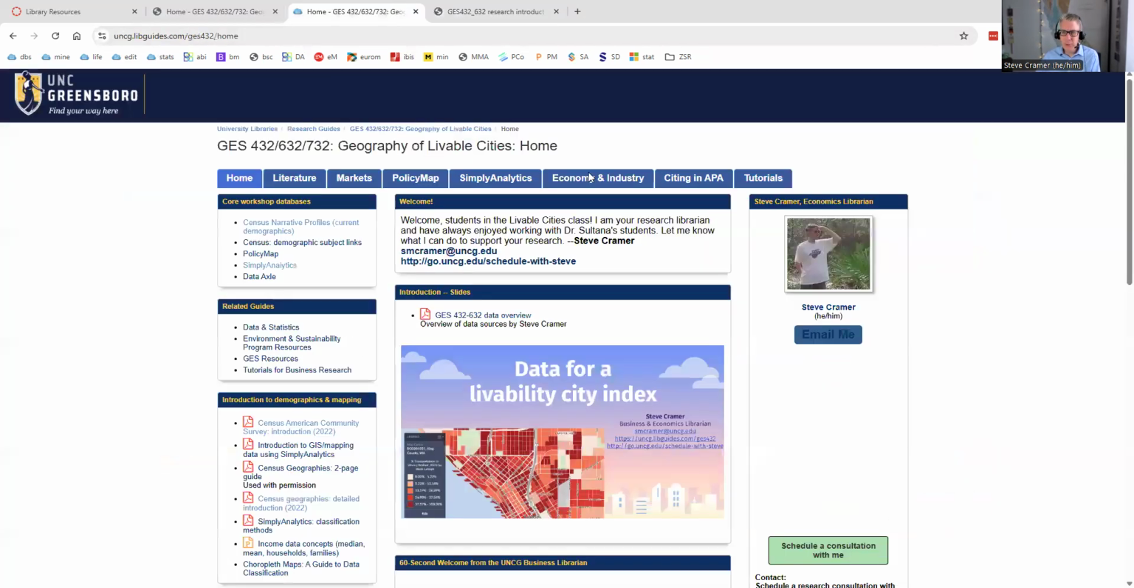Final thing, just a note again, I'm in your class. I'm embedded in Canvas. I've been working with this class a long time. If I can support you with your data collection and any other aspects of the class, citations, whatever, let me know. Happy to help you. And you can use the information on this page and also in Canvas to contact me.